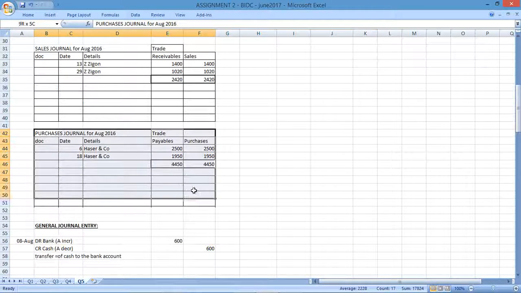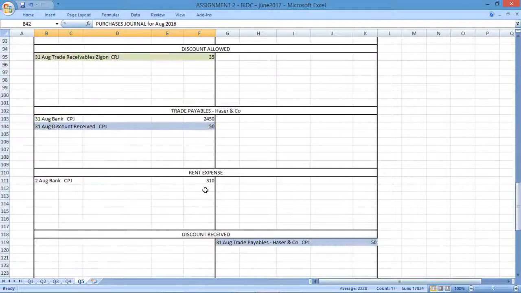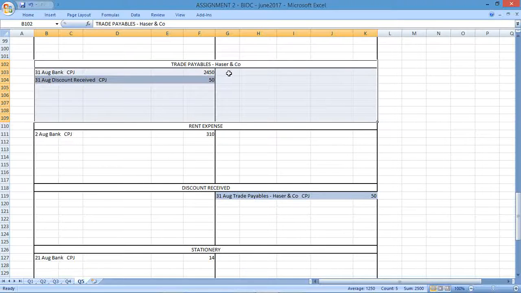I've got purchases. Purchases journal for August 2016. I've got trade payables and purchases. This is Hazer and Co. If I'm looking at Hazer and Co, I'm going to be referencing that in the actual trade payables for purchases. So my trade payables, there's my trade payables. It's a liability, so it'll be increasing.